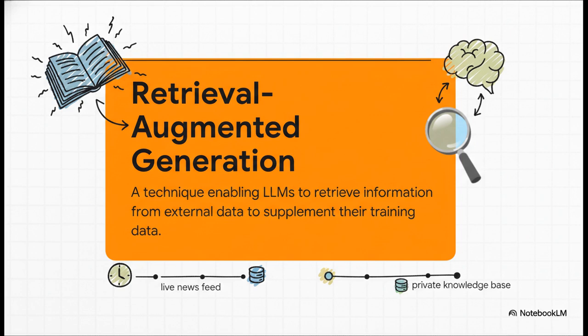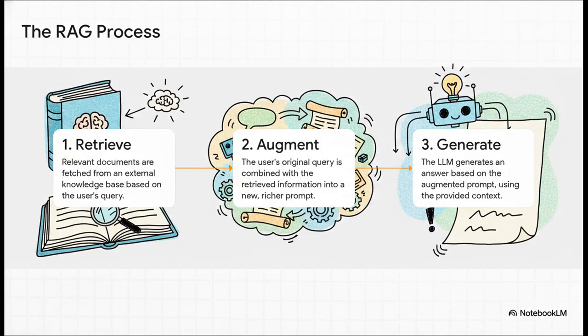It's like, instead of forcing the AI to take a closed book test with only its old, frozen knowledge, RAG turns it into an open book test, where the book could be your company's private documents or even a live news feed. And the process is wonderfully straightforward. First, you ask a question, and the system retrieves relevant bits of info from whatever knowledge base it's connected to. Second, it augments your original question by basically stuffing that new info right into the prompt. And finally, it generates an answer based on this new, super informed prompt. Simple, right? But so powerful.